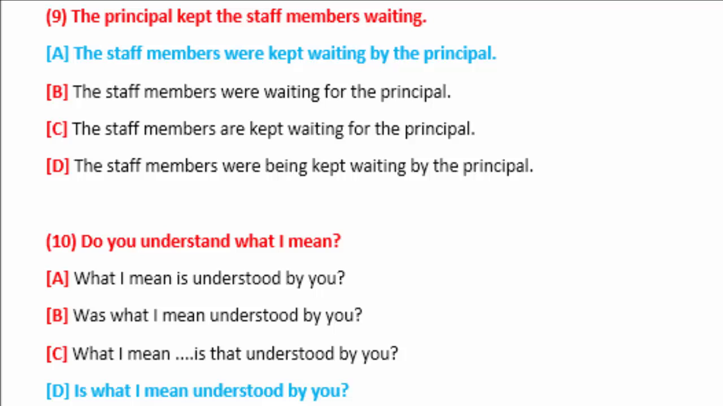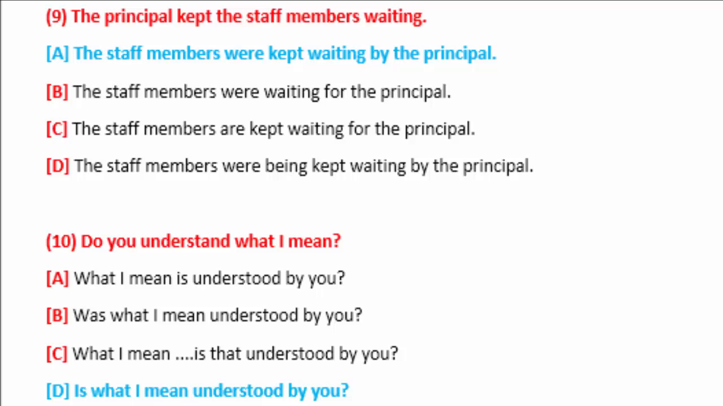The staff members were kept. When we say the principal kept the staff members, this is past simple. So when we are converting into passive voice, we are using were as the auxiliary verb in a past simple sentence and kept in its past participle form. The staff members were kept waiting by the principal.